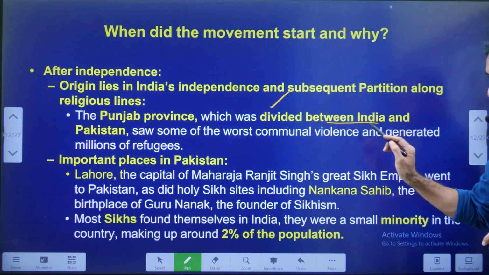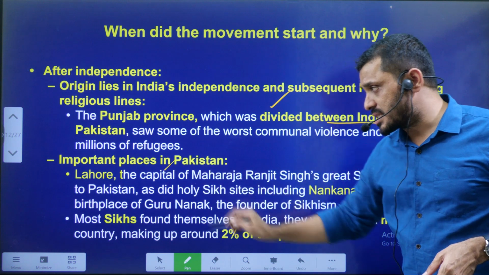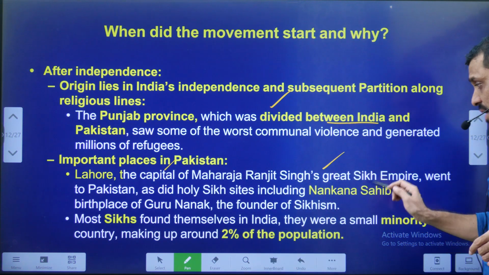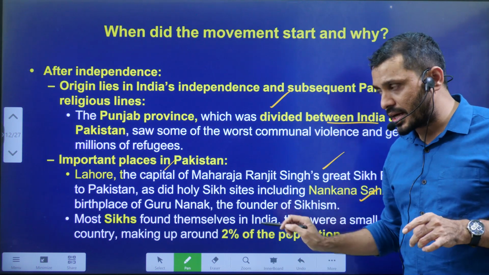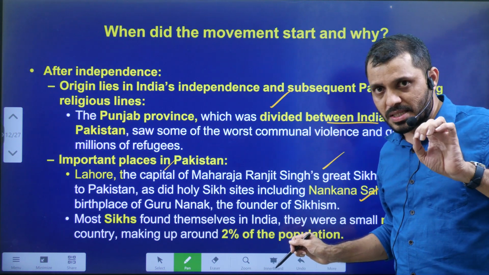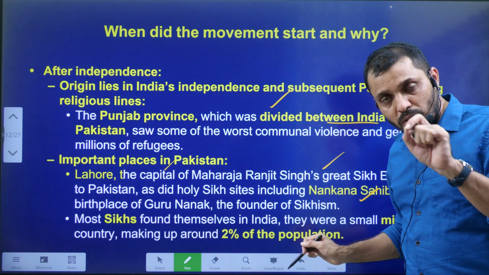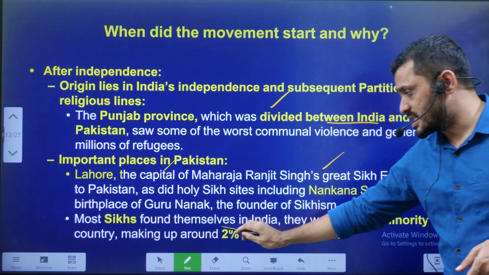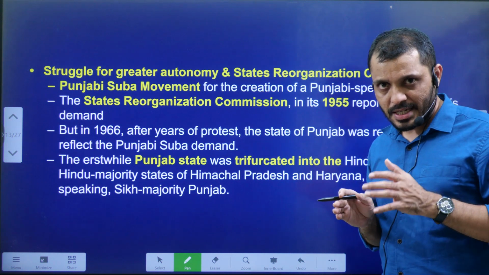Punjab was divided between India and Pakistan, like I said earlier, and very important places of Punjab, such as Lahore, which was the capital of Maharaja Ranjit Singh, as well as Nankana Sahib, the birthplace of Guru Nanak, and some of the Sikh pilgrimage places went to Pakistan. Even though the majority of the Sikhs were left in India, the overall population of the Sikhs in terms of the Indian population was only around 2%, and they demanded their separate country.